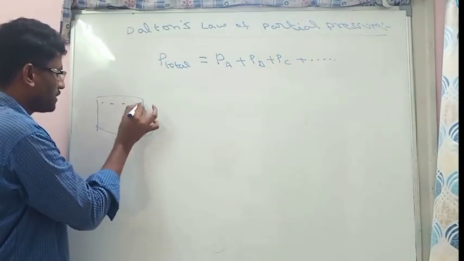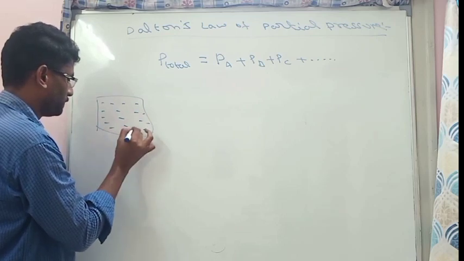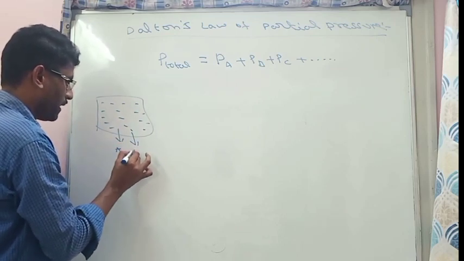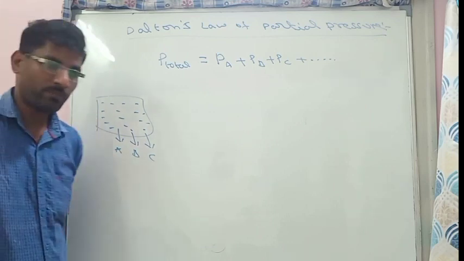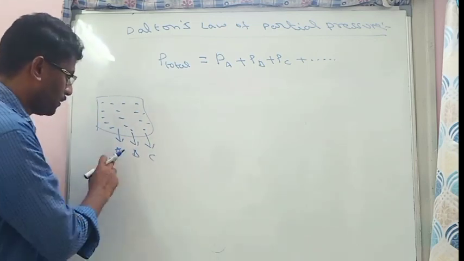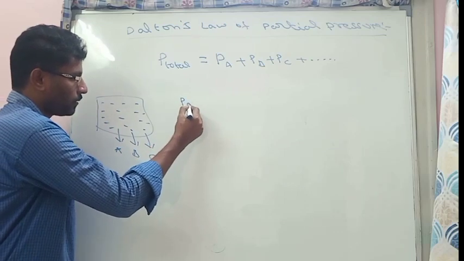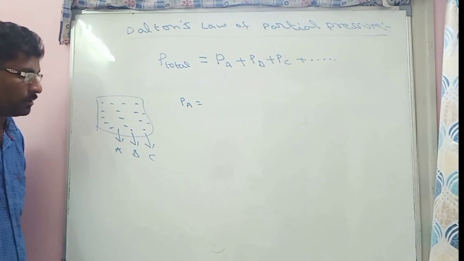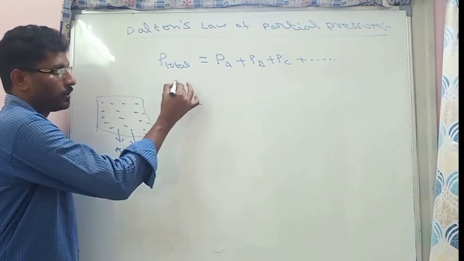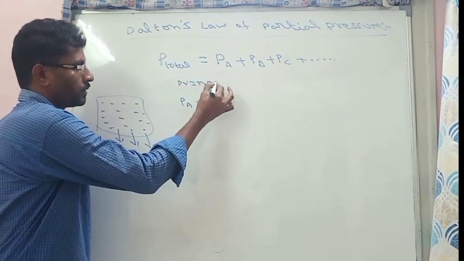Like we have three gases in this cylinder. It contains gas A, gas B, and gas C. Here volume is V and temperature we are taking as T. If we want to calculate pressure of A, then that is called partial pressure of A. According to the ideal gas equation, PV is equal to nRT.